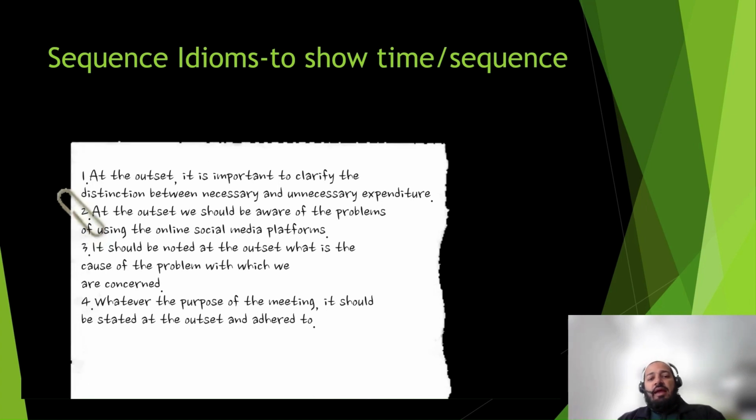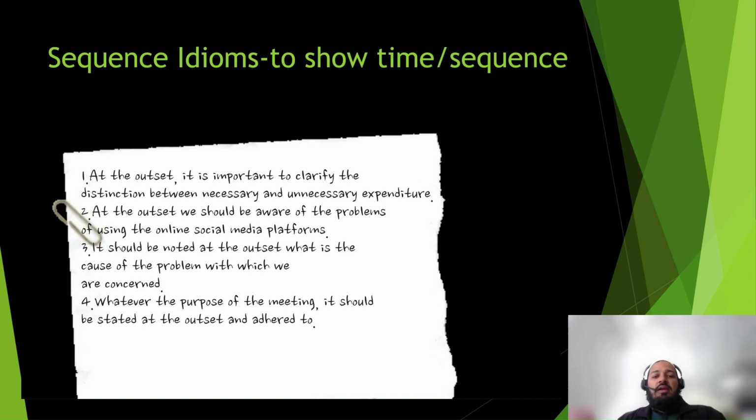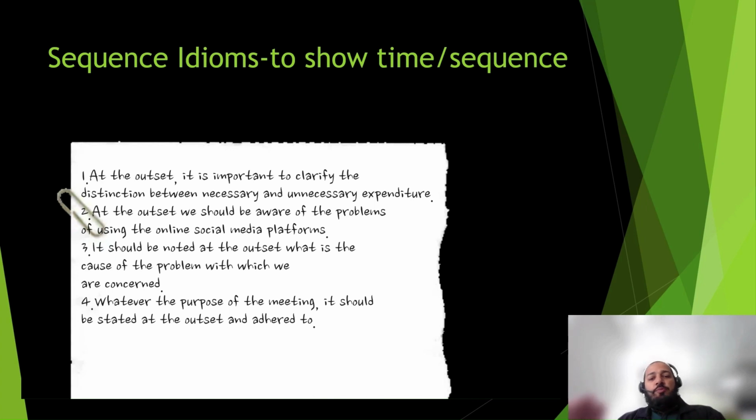And in the third example, using outset in between: it should be noted at the outset what is the cause of the problem with which we are concerned. The fourth example can be: whatever the purpose of the meeting, it should be stated at the outset and adhered to. And the fifth example is: you should be consistent in your approach right from the outset.